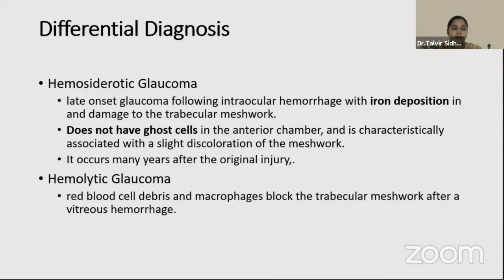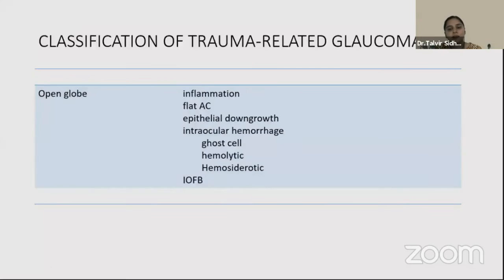The differential diagnoses of ghost cell glaucoma are hemosiderotic and hemolytic glaucoma, which are way different. Hemosiderotic is a very long-term glaucoma. Ghost cell glaucoma occurs about 1 month after the injury, while hemosiderotic occurs years after injury. Hemolytic glaucoma is due to red blood cell debris and macrophages that block the trabecular meshwork.